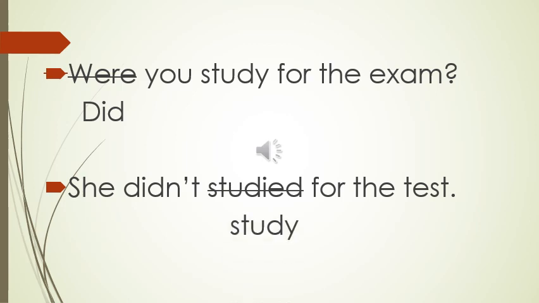The first example is a very common one, when you use the verb to be and you don't use did. For example, "Where you study for the exam?" This is so common. I always tell my students, please don't confuse the verb to be with verbs. We use did when we refer to verbs. So what I usually have to correct is this: "Where you study for exam?" No, it's not "where you study," it's "did you study." So I changed the where and I put did.